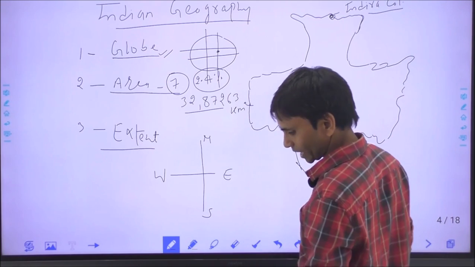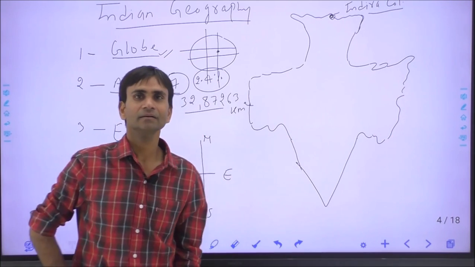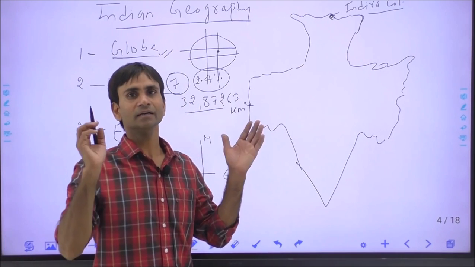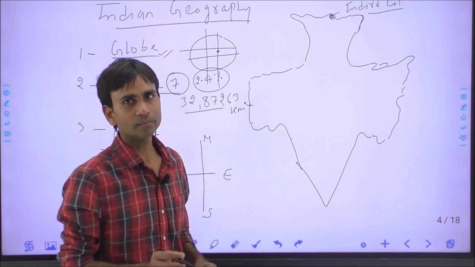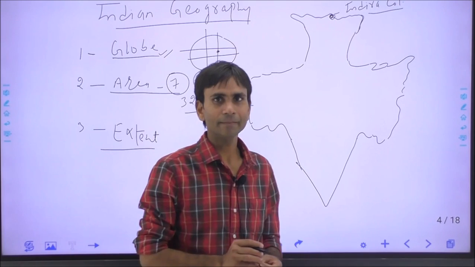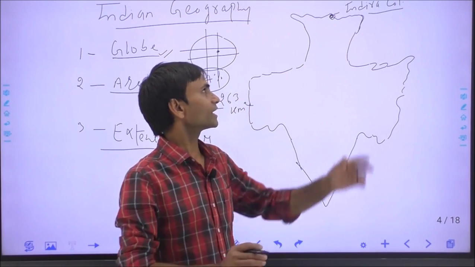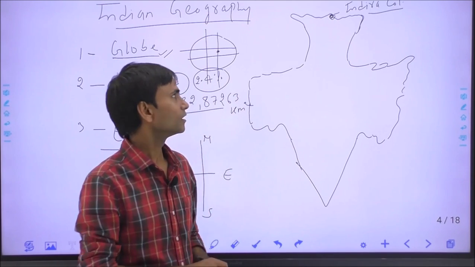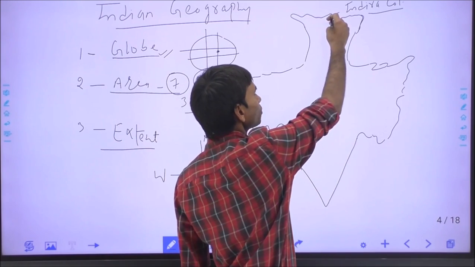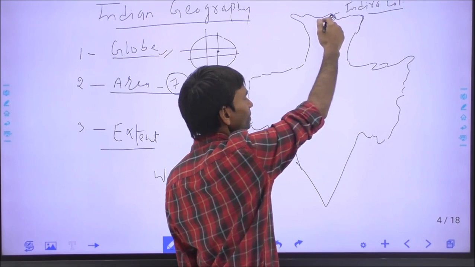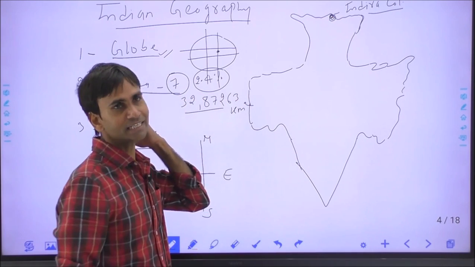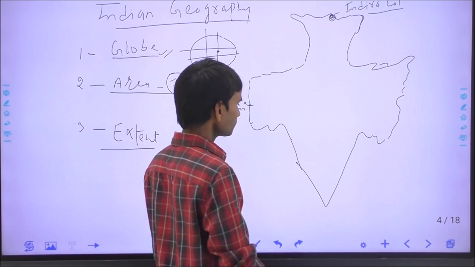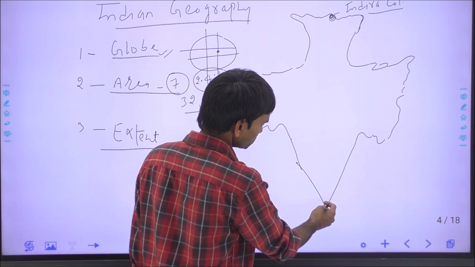In 1912, by the suggestion of American cartographer Bullock Workman, it was declared as the northernmost point by the British government. So Indira Col is the northernmost point of India, and this indicates the highest expansion in the north direction in Jammu Kashmir.